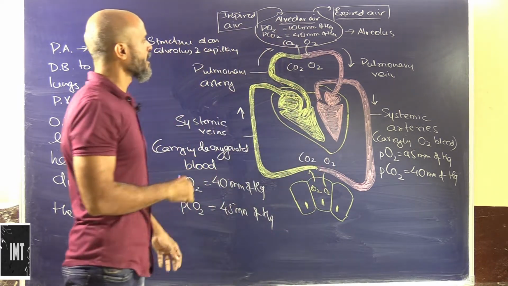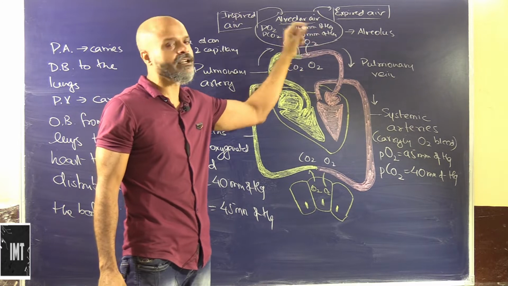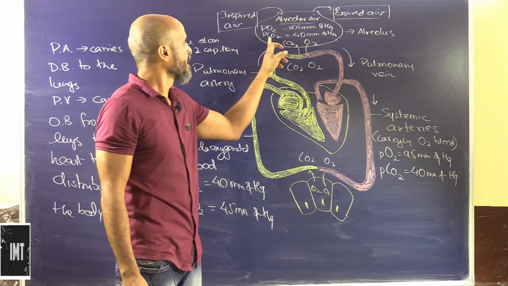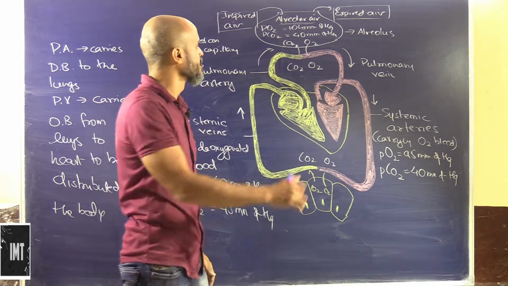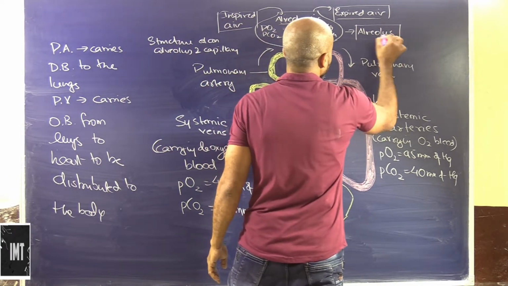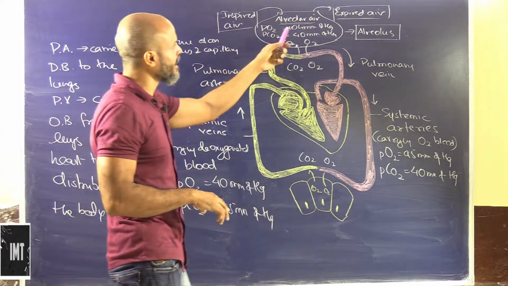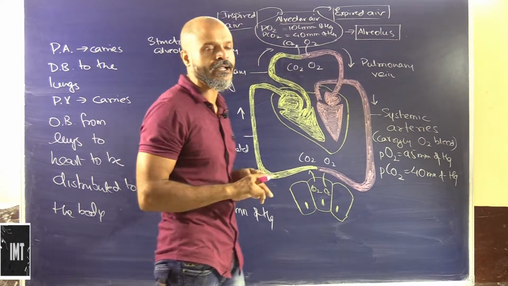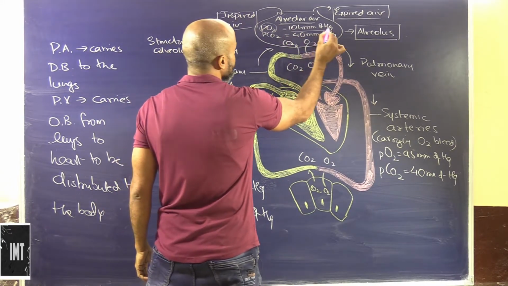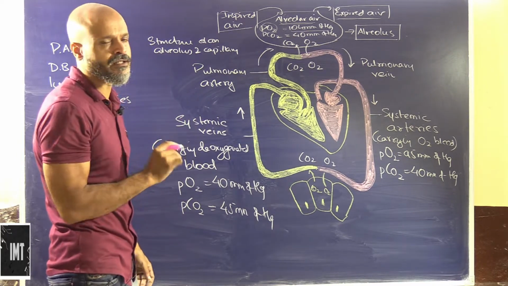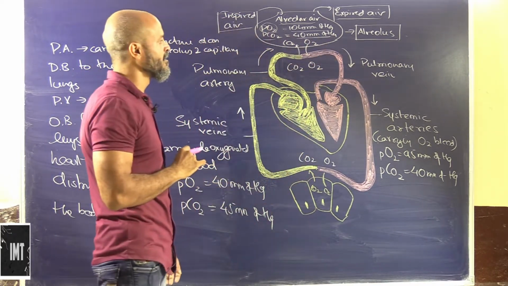Okay, so here the partial pressure of oxygen is approximately 104 millimeter of Hg and the partial pressure of carbon dioxide is approximately 40 millimeter of Hg. Okay, so this is basically the alveolus. The alveolus will have inspired air coming in and also the air will be expired from here. Okay, so we know that the partial pressure of oxygen here is 104 millimeter of Hg. There is certain reduction. Okay, and the partial pressure of carbon dioxide is 40 millimeter of Hg.